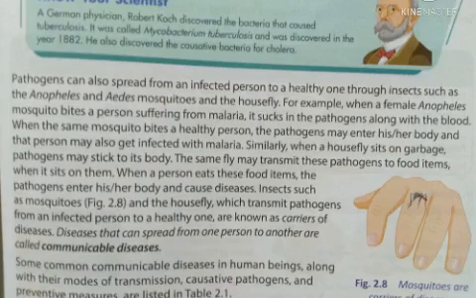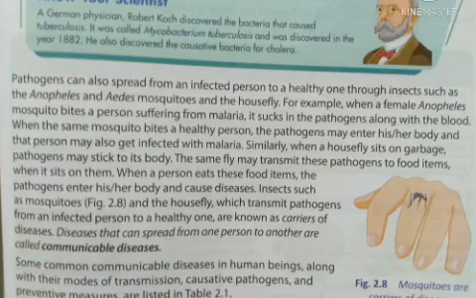For example, when a female Anopheles mosquito bites a person suffering from malaria, it sucks in the pathogens along with the blood. When the same mosquito bites a healthy person, the pathogens may enter his or her body, and that person may also get infected with malaria. Similarly, when a housefly sits on the garbage, pathogens may stick onto its body. The same fly may transmit these pathogens to food items when it sits on them. When a person eats these food items, the pathogens enter his or her body and cause diseases.